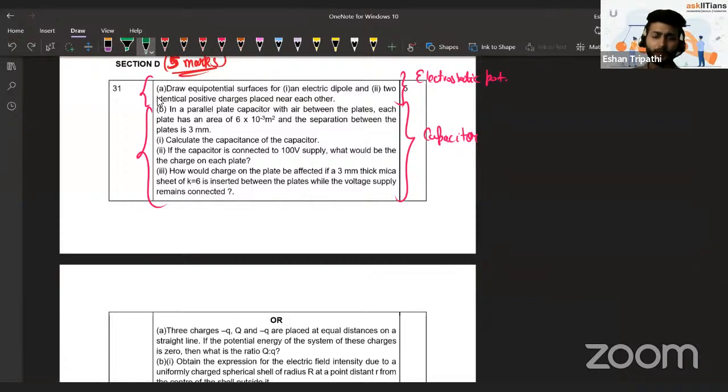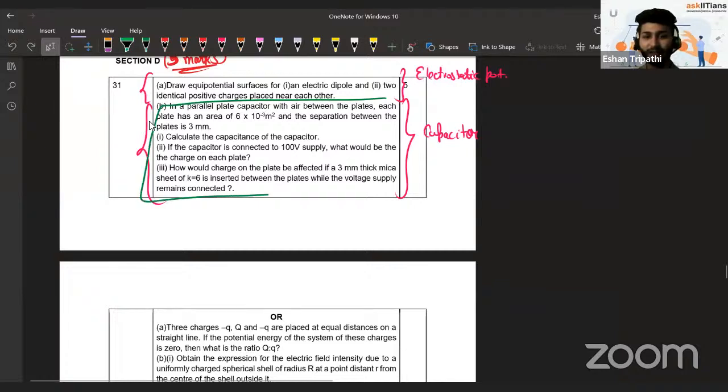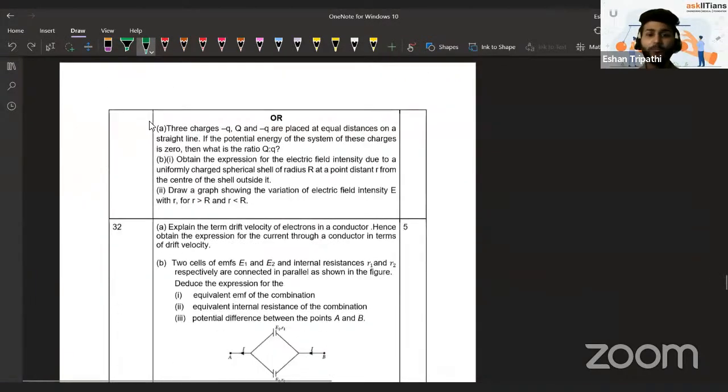But still I would say let's not underestimate it. Although questions can be fewer, it's easy to understand if you understand all these parts. It's like they have tried to cover everything that they could ask from this chapter. So if you're clear with all these 3 parts, then you are done with capacitor. Of course, study a bit more, but these are the most important things that they have asked. And in the options, you would see they have given 1 numerical, 1 derivation, and then 1 conceptual question, kind of derivation plus conceptual.